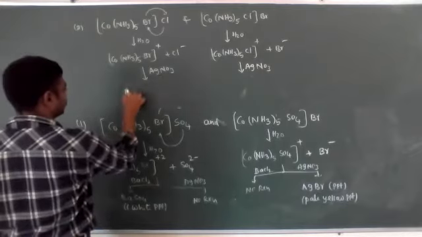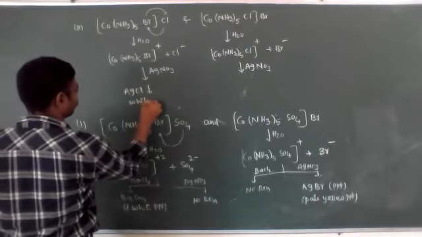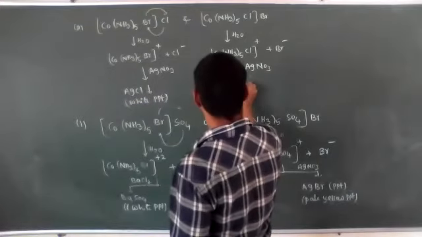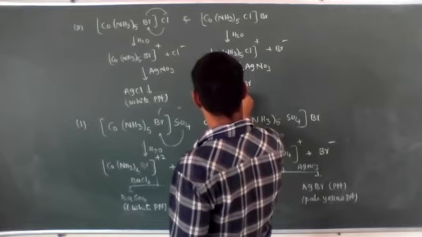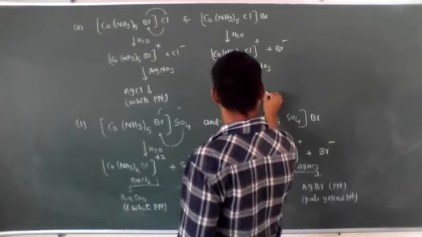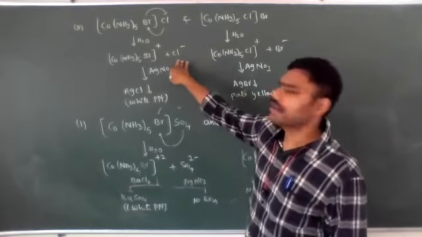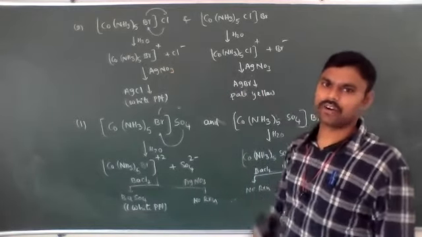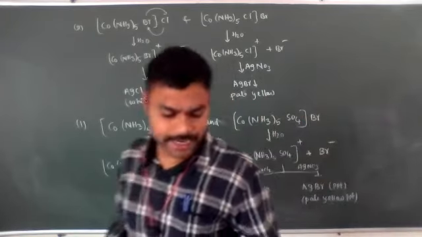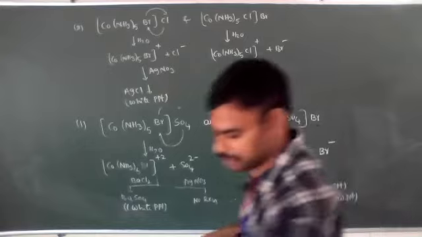Silver chloride AgCl, a white PPT, will form. But silver bromide AgBr gives a pale yellow PPT. According to that, we can identify whether chloride ions or bromide ions are present outside the coordination sphere. So this is an example of ionization isomerism. Let's see next.